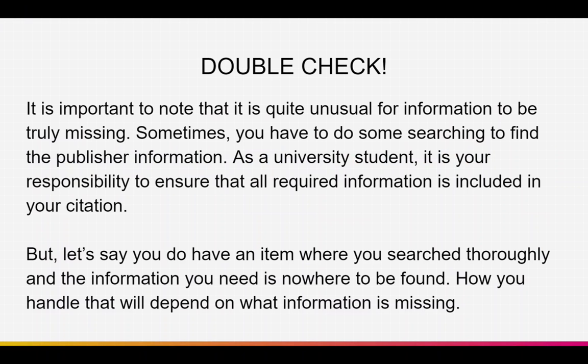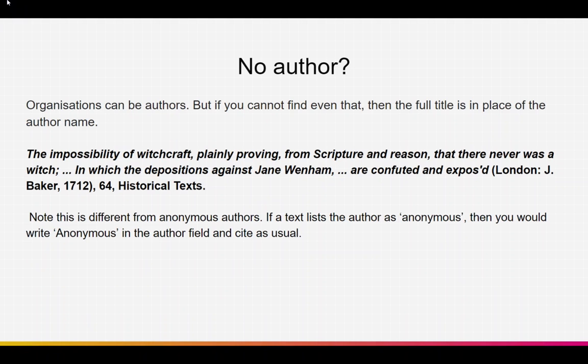But let's say you do have an item where you search thoroughly and the information you need for referencing is nowhere to be found. How you handle that will depend on what information is missing. For instance, what if your source doesn't have an author? Now, a quick reminder that organizations can be authors. So for example, if you found an article that's published by the World Health Organization but no specific author is listed, then the author would be the World Health Organization.